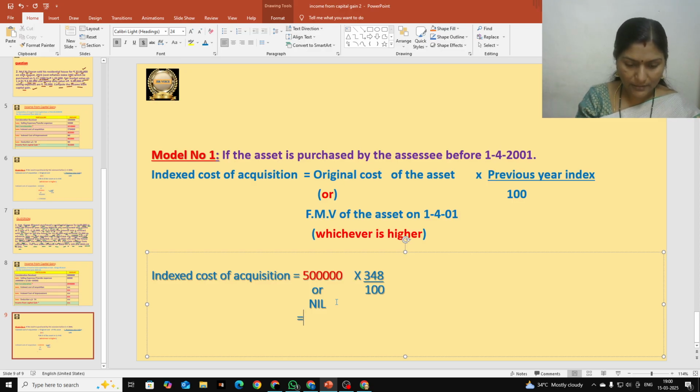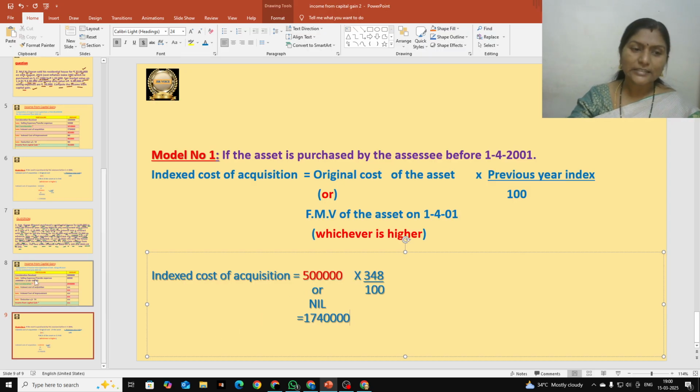5 lakhs into 348 divided by 100. We get 17 lakhs 40,000. So this is index to cost of acquisition. This is how we calculate index to cost of acquisition. Hope this is clear for everyone.